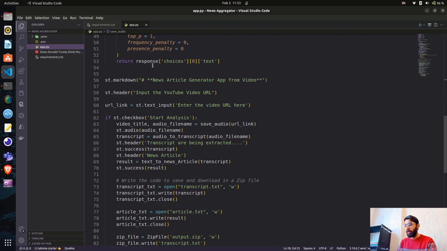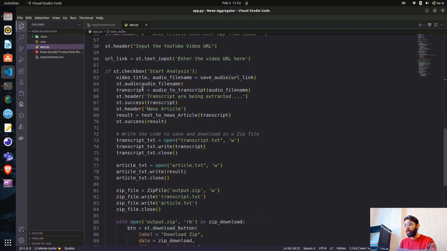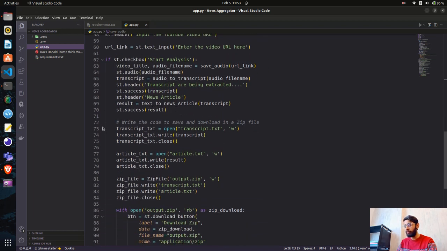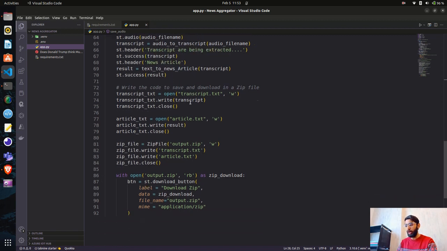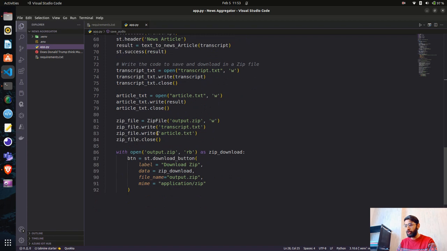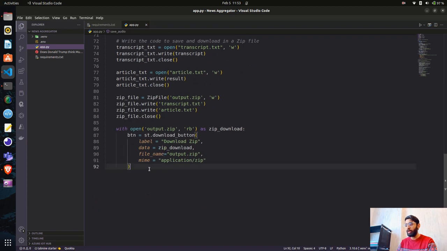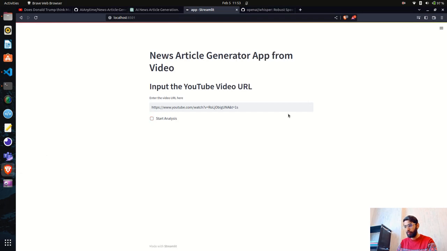And once we got the news article, here you can see we have integrated into a Streamlit application. We have just used the function to basically represent them on a UI. And once we got those things, we have created a couple of files and bound them in a zip file, and the user will be able to download the zip file. Now let's do that. Let's run this one. So now we have this video, we are using it, and now let's run this and see if we are able to get the desired response.